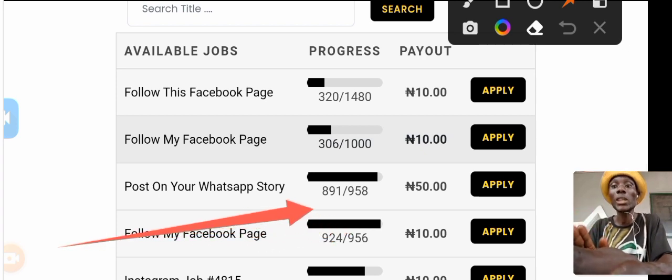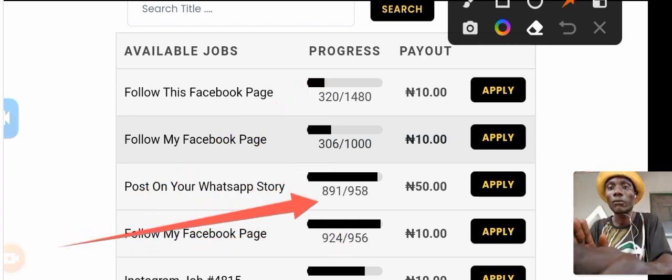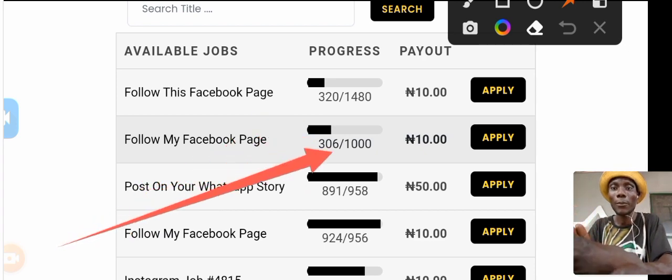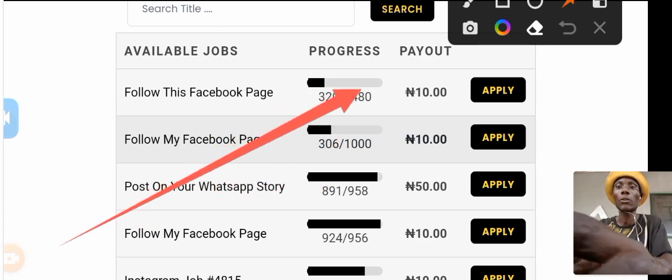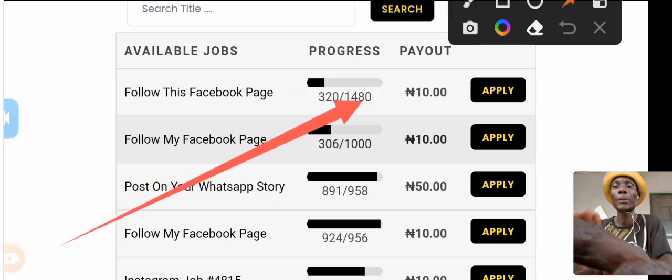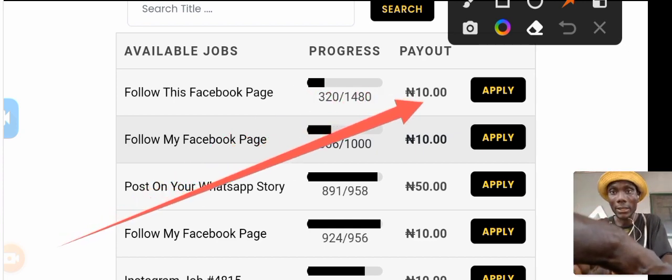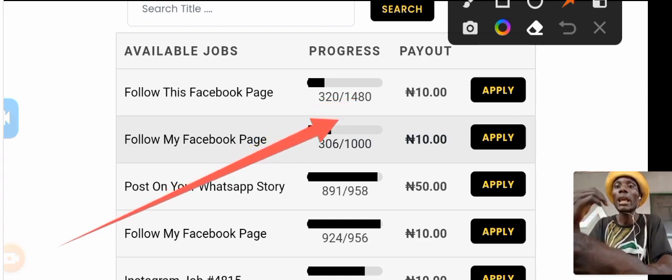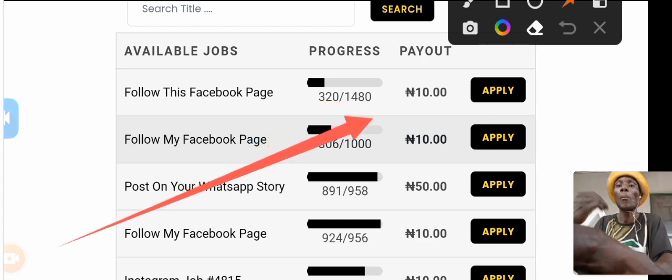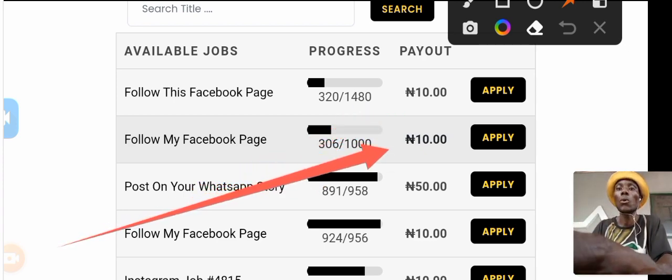So I'm going to scroll it down so for you to see many of the jobs that are available from now. And in this job, after the job has loaded to the ending, the total number of people that they request for, after they have applied for it, then that job will now go out. Another one will come up again, and it continues every minute, every second, every hour. In a day, thousands of jobs are going to come up here when you are going to pay for it.